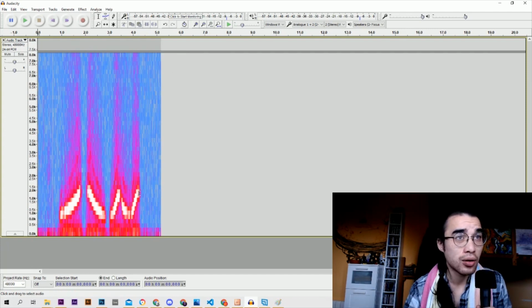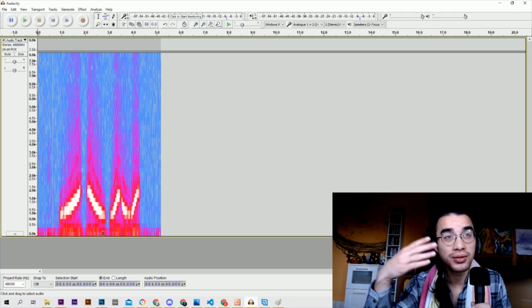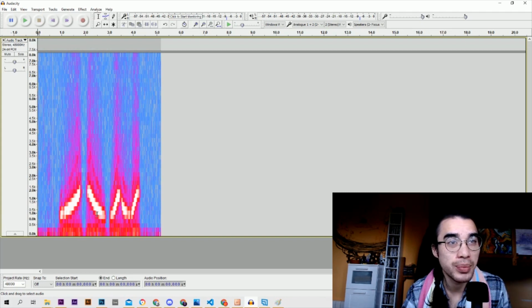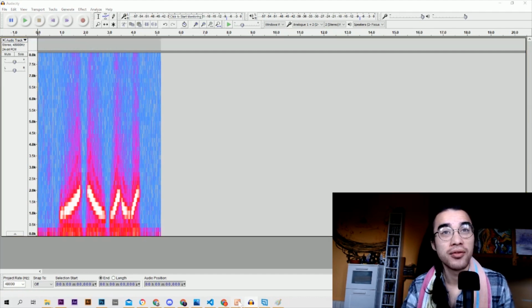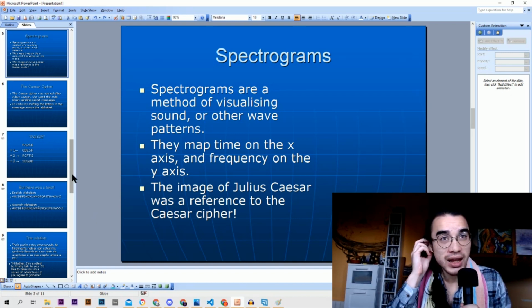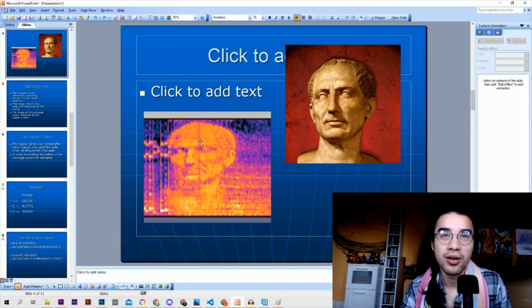So you can see how this spectrogram has taken that sound and converted it into an image. And the frequency is on the y-axis here. You can see the shape of the pitch, and time is on the x-axis. Very fascinating stuff. And it just so happens that that buzzing noise at the end with the static, if you convert that into a spectrogram, you end up with that picture of Julius Caesar.